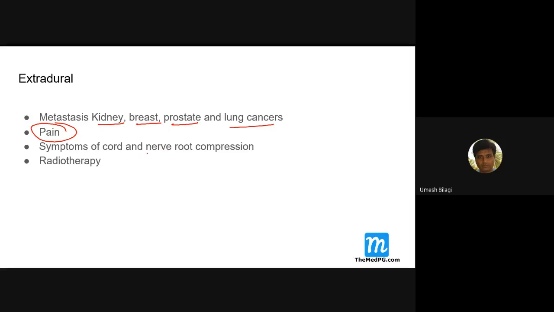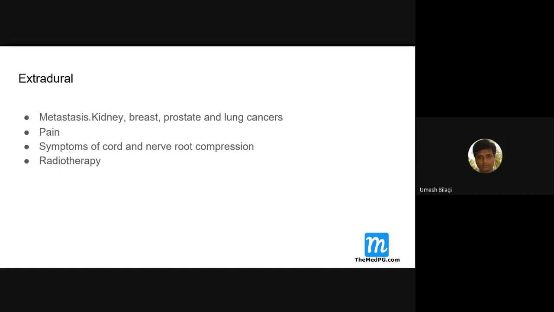If it compresses the ventral root, it causes paralysis. So there are symptoms of the cord, and with the cord there is also nerve root compression. You can get radicular pain because of this. Treatment for these is radiotherapy, because if the patient comes with mets in the spinal cord, it is a very advanced stage. You can't do much for them, so you have to give them radiotherapy.